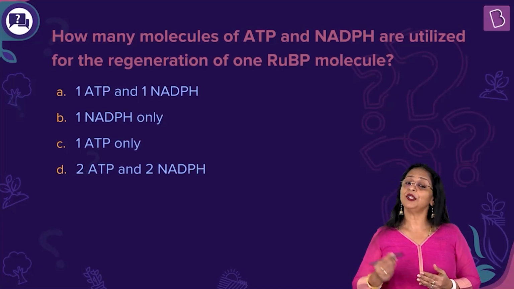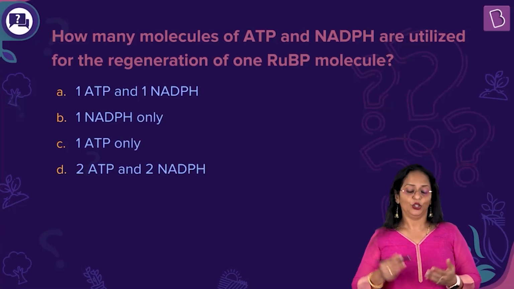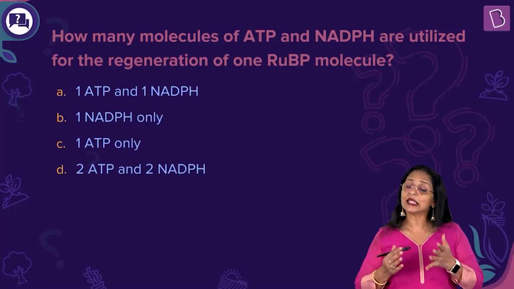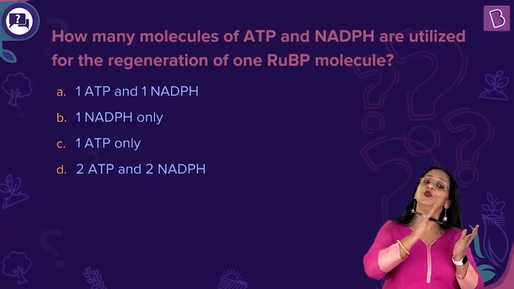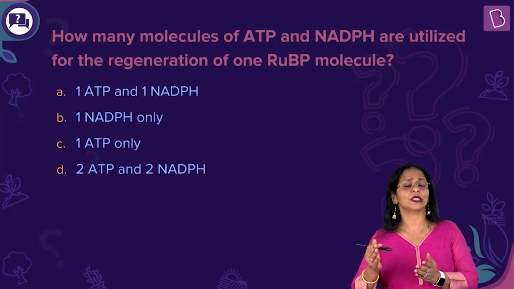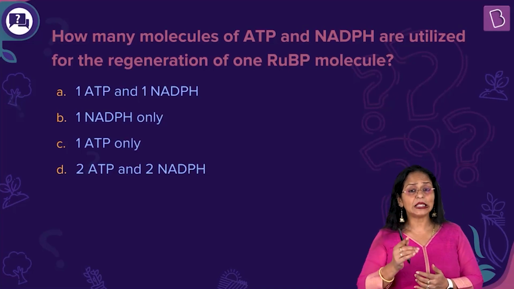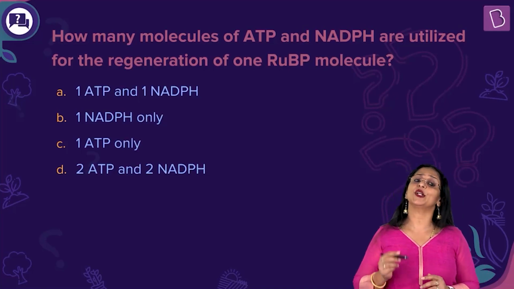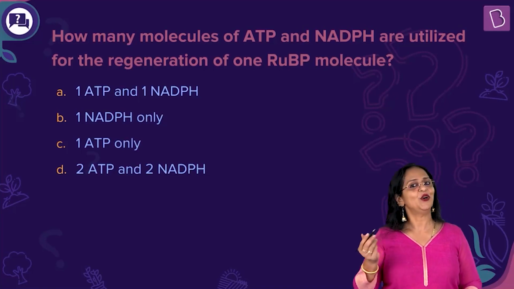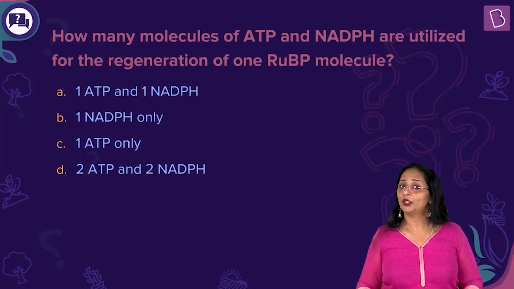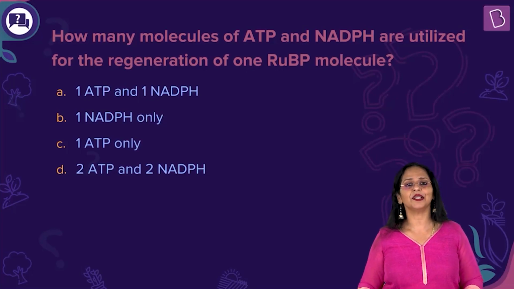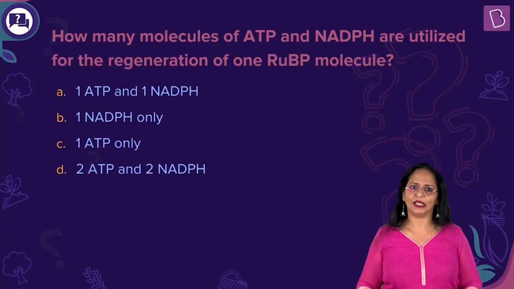Now, during the light reaction, which takes place in the thylakoids, ATP and NADPH are released. This energy is what is used to fix atmospheric carbon dioxide into a carbohydrate, and this takes place in the stroma, independent of light, so we call it the light independent reaction or the dark reaction. And who was the pioneer scientist who gave the detailed description of the dark reaction? None other than Melvin Calvin. So we also call it the Calvin cycle.